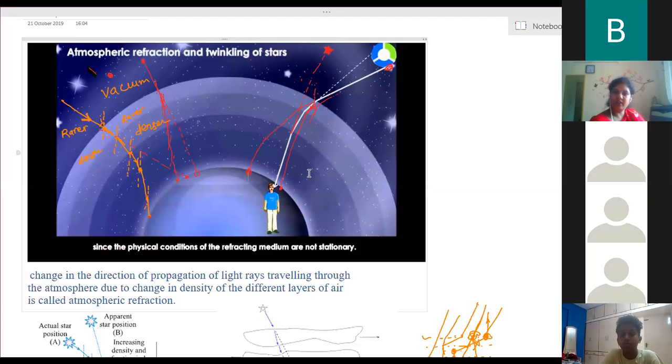When very few light rays reach us, sometimes we can't see, or if we see, it is very dim light. Right now, if you go out at night, you are not able to see the moon because of the cloudy weather. Although the moon is very close to us, we are not able to see it. Why? Because the rays from the moon are not reaching us. Thick, watery clouds are there, so they are not refracting all the amount of light. And when the clouds are in front of it, we can see a very dim moon.